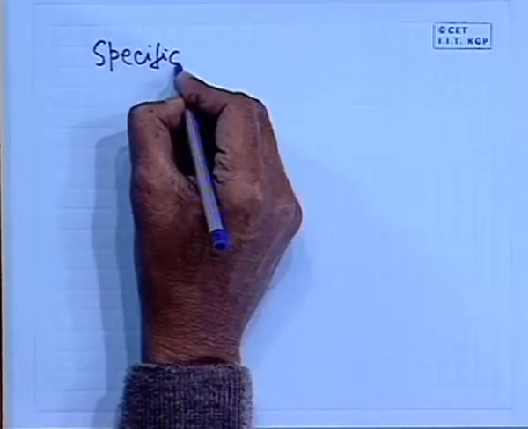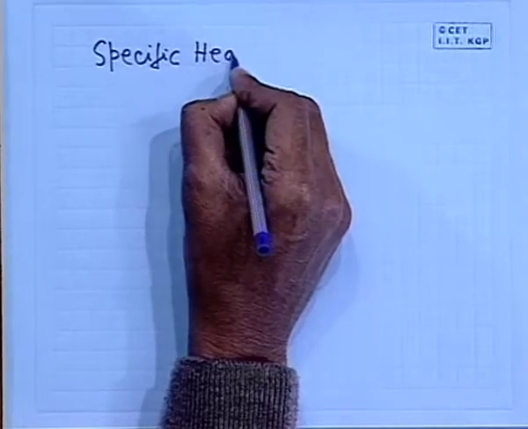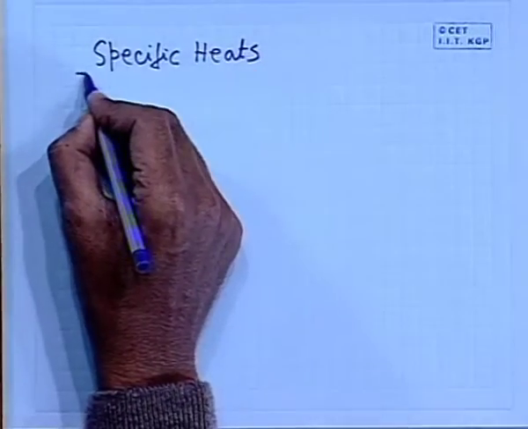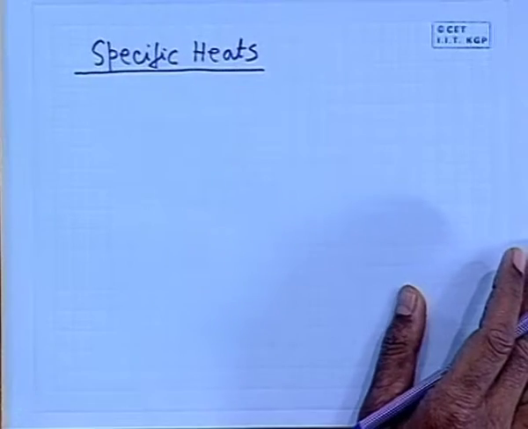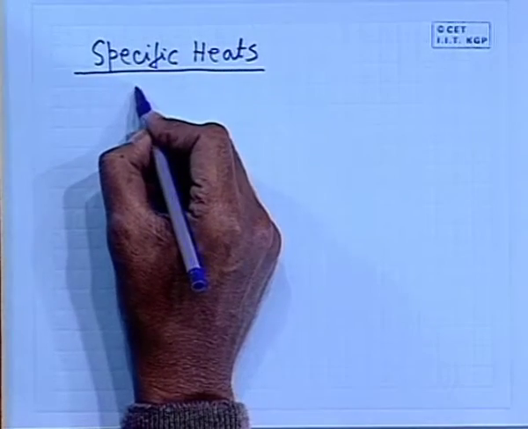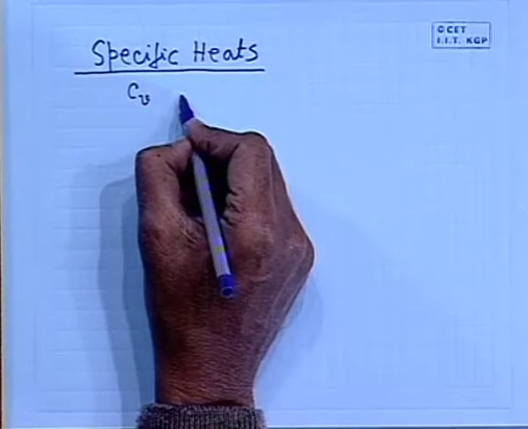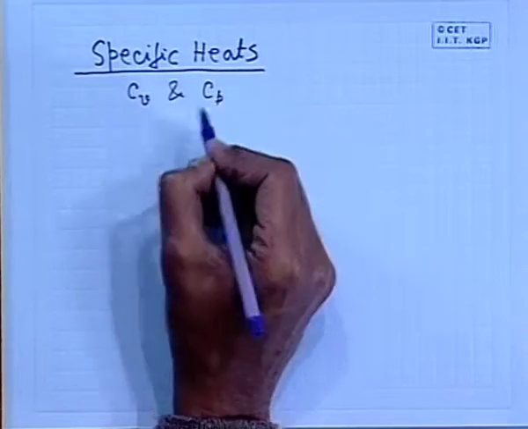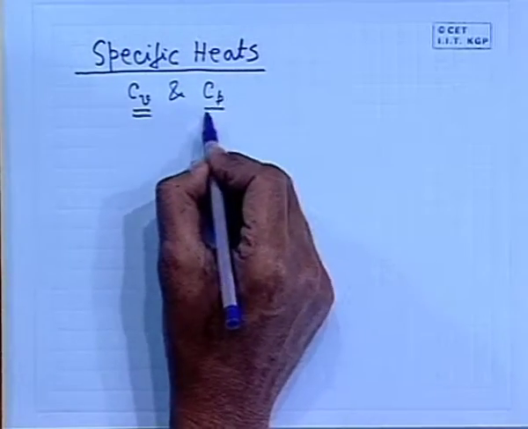Next, we will define specific heats. We know there are two specific heats: specific heat at constant volume and specific heat at constant pressure, which we have already read at school level. How do you define the specific heat? We define the specific heat in terms of the heat quantity, but specific heat is a property of a system. Specific heat at constant volume or constant pressure, these are the process constraints.